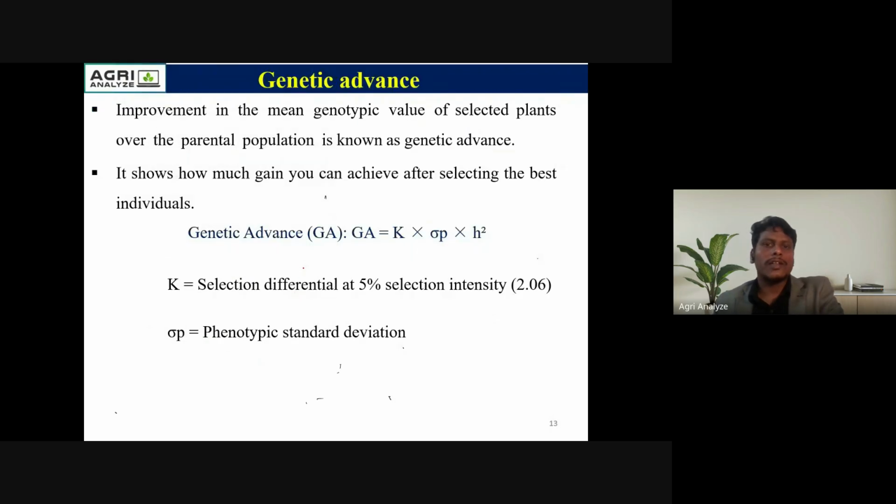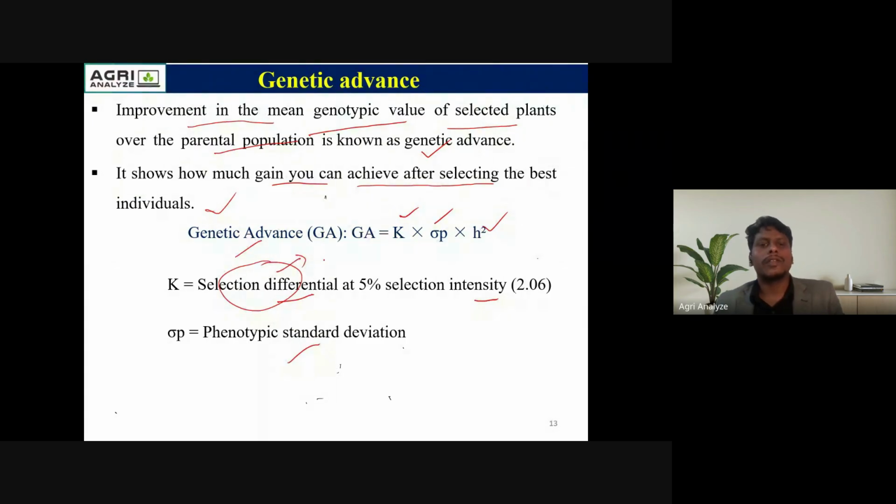So coming to the next slide, this is the genetic advance. The improvement in the mean genotypic value of the selected plants over the base population is called the genetic advance. Okay. So it is how much gain you can achieve in the next generation after selecting the best individuals. Here, in the genetic advance formula, K is the selection differential at 5% selection intensity, and sigma P is the phenotypic standard deviation, and this is the heritability. And what is the selection differential?